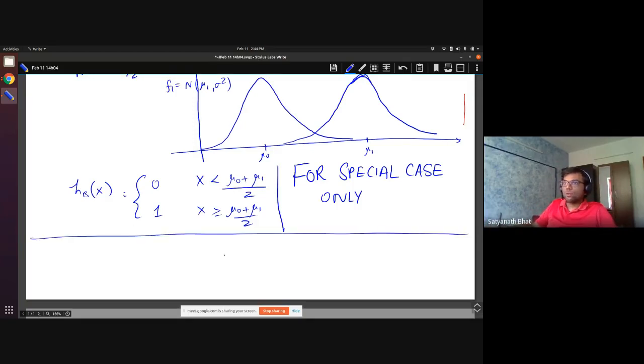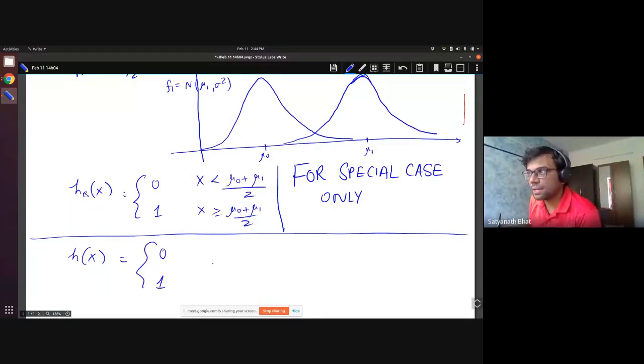The classifier looks like it is going to say 0 or 1 depending on whether w1x is greater than w0 or w1x is less than or equal to w0. Sorry, I messed it up, so let me fix this.